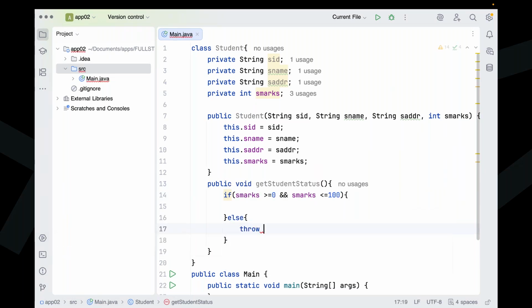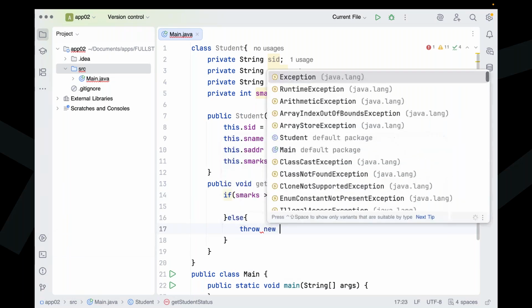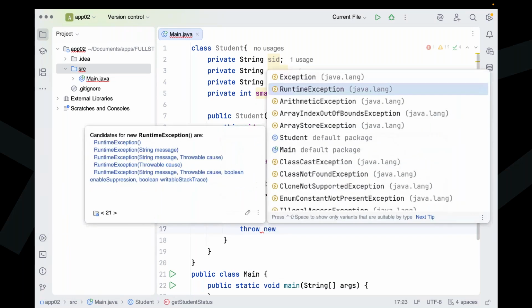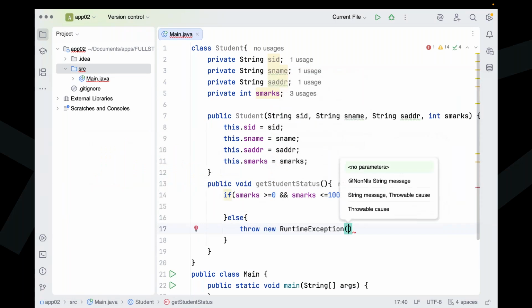Throw new exception name. Simply I'm going to raise a runtime exception. Actually, I have not prepared an invalid marks exception; a separate class I would have to take. In user-defined exceptions you may think about it. But now I'm telling that throw new RuntimeException, and what message am I going to provide here?